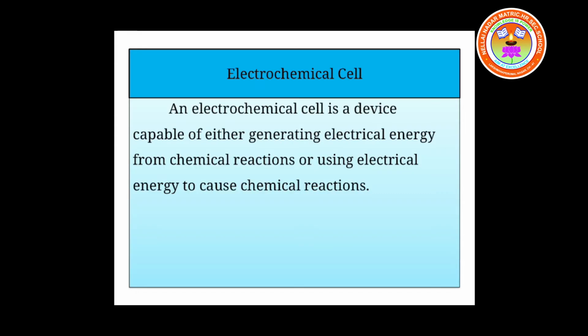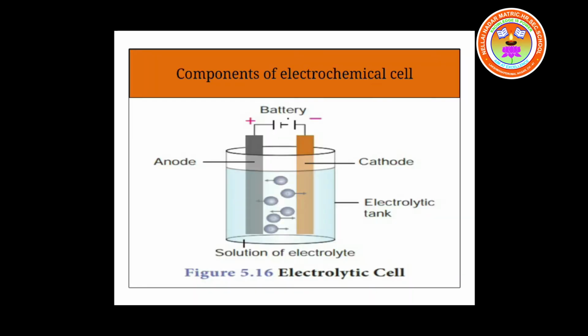What is an electrochemical cell? It is a device that is capable of converting chemical energy into electrical energy and electrical energy into chemical energy. The components of an electrochemical cell are the electrodes and the electrolytic solution. An electrode may be positively charged or negatively charged. So we have got anode and cathode.